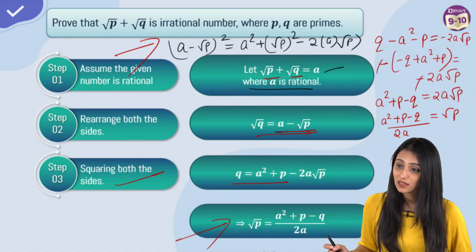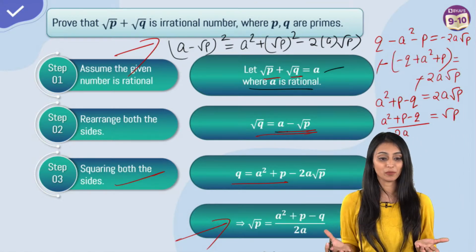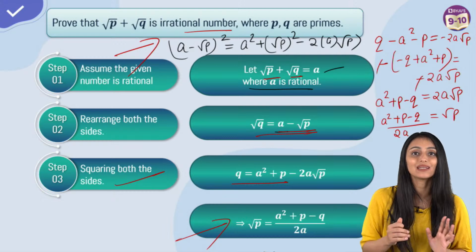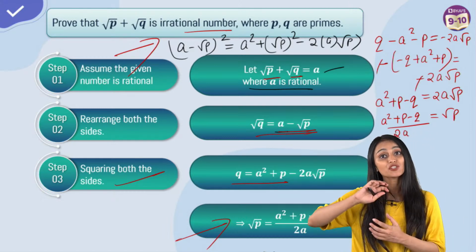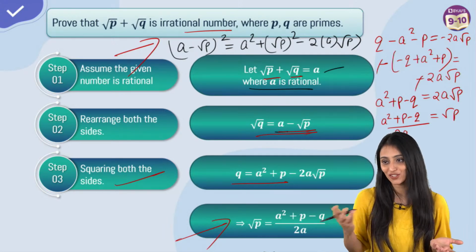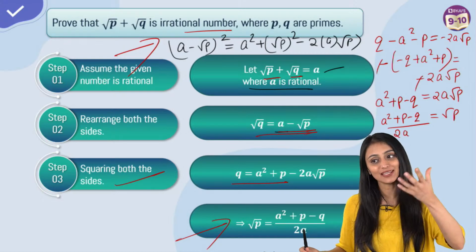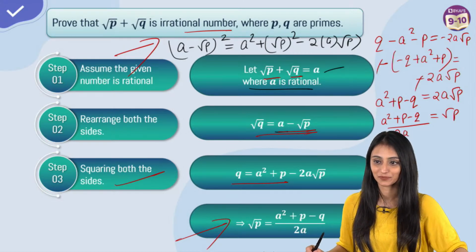Can we assume that as irrational and prove? Nishant, this method is the contradiction method. The question is saying prove it irrational, right? If you already assume it irrational, how are you going to prove it? It will no more be a contradiction method then, right? So you have to assume it rational and then prove it using this method.